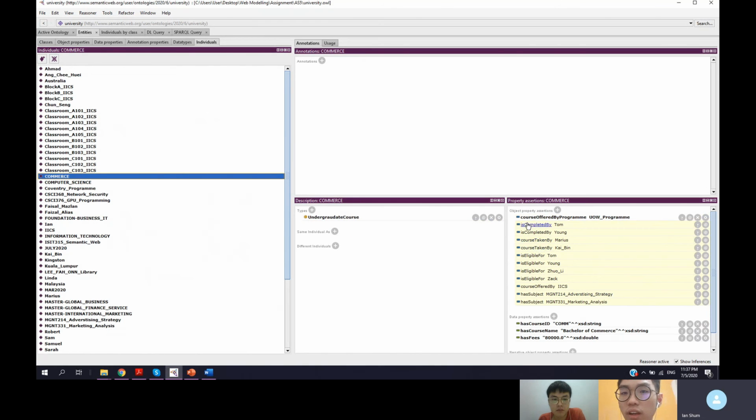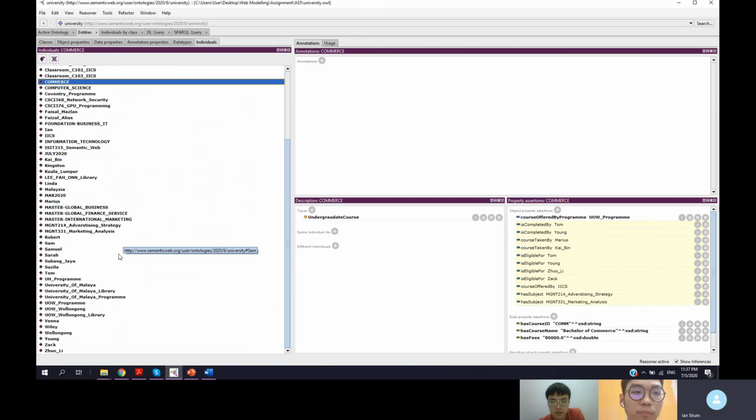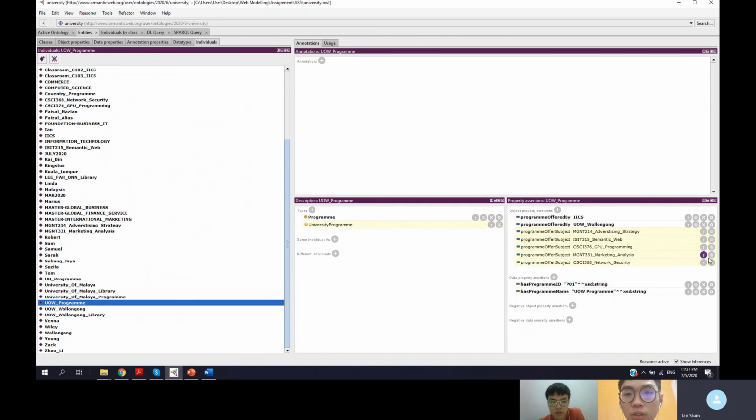And for the commerce, you can see this one is being inferred, is eligible for Tom, Yang, Zoli, Zach, and is offered by IICS. And this one has two subjects, which is these two, advertising strategy and marketing analysis, and is offered by UOW program. So let's go to UOW program. This program is offered by IICS and UOW. So it's a university program because it's offered by university.